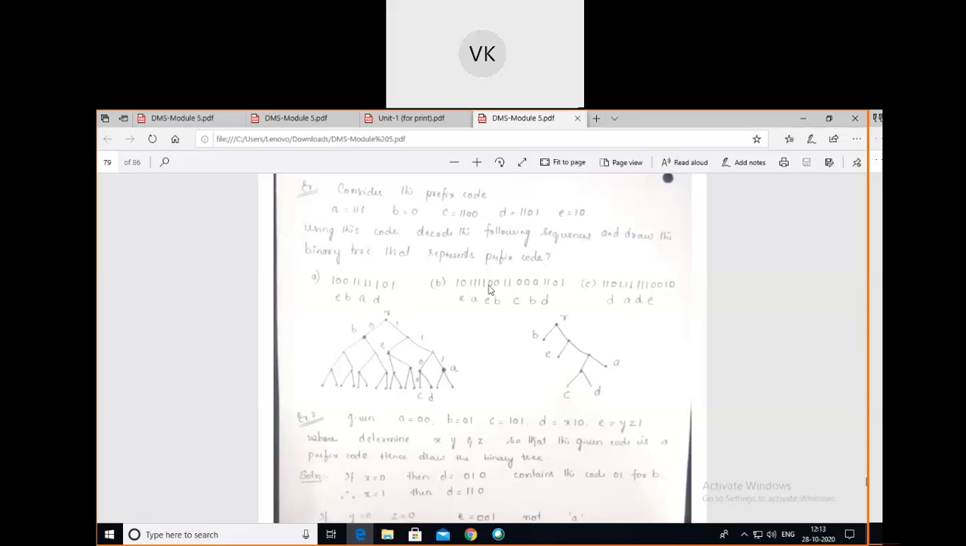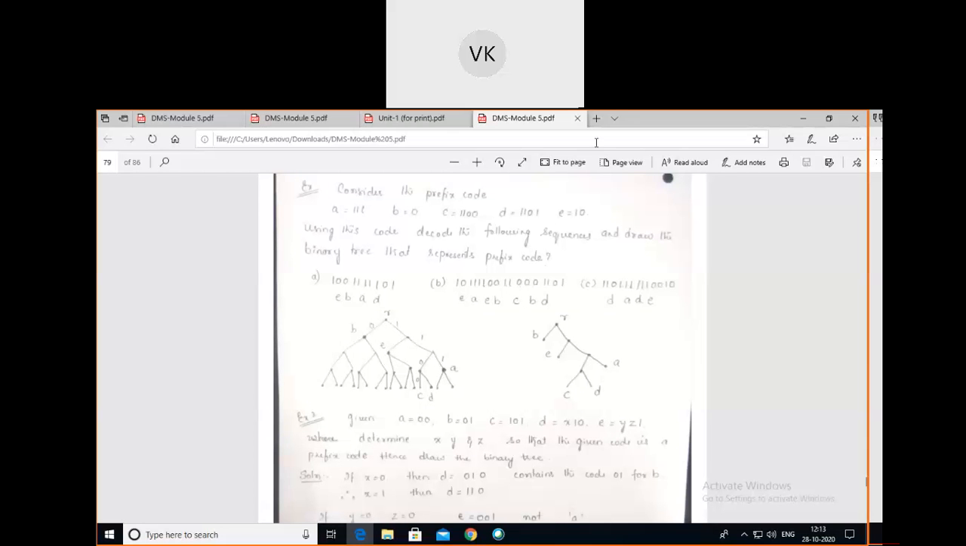You always start with the root node. The root node is here, 1 0. For 1, where should I go? I should go to the right node. Yes, the right node. After 1 I have 0. Where should I go? 0 is for the left node, no? I should go to E here. So for this node you should write E here.